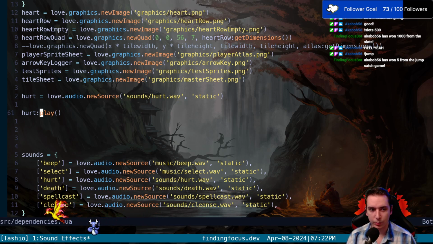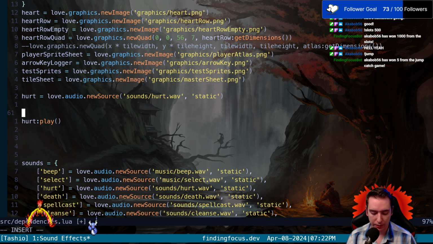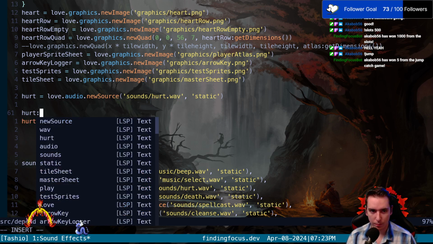Now we could do a loop where we play this infinitely, and Love has a way of doing that. You take the sound variable you want. I don't know what they call it. If it's a drawable object, they call it drawables. I don't know what they call audio playables.